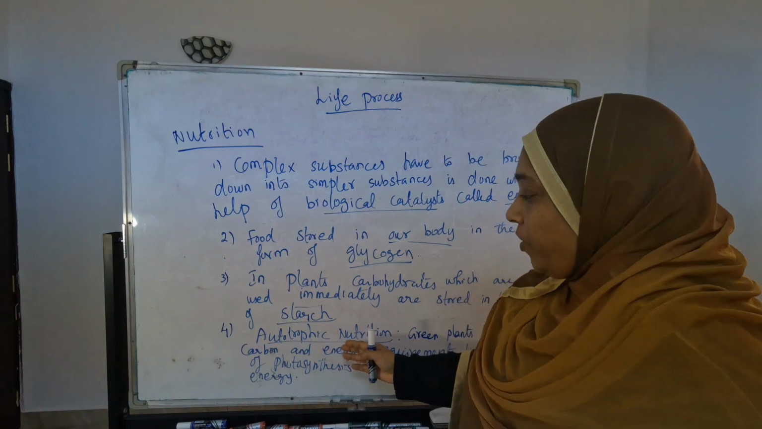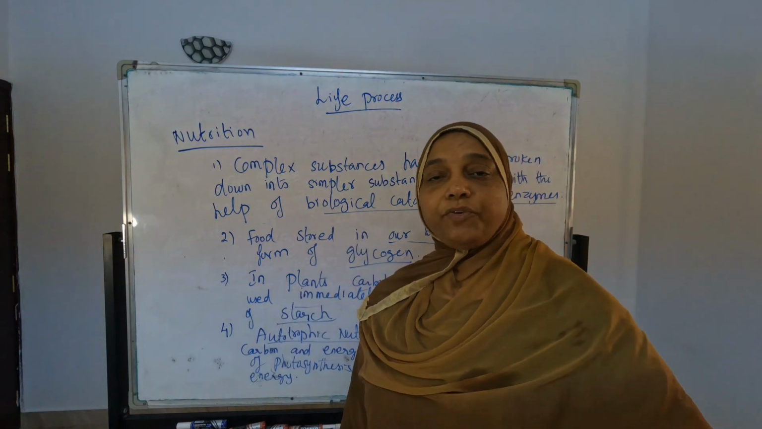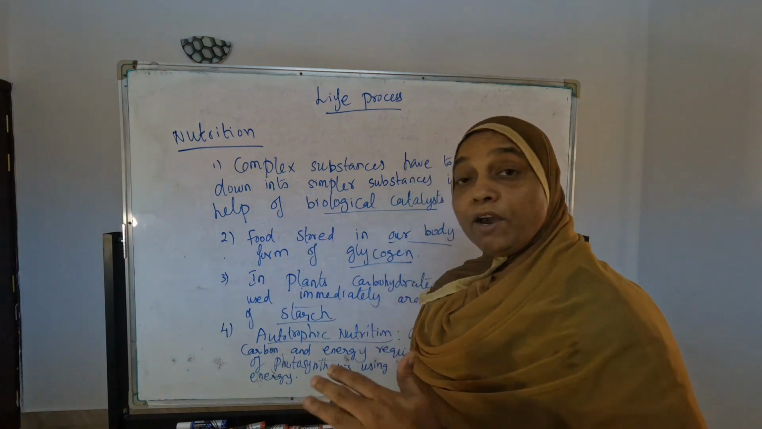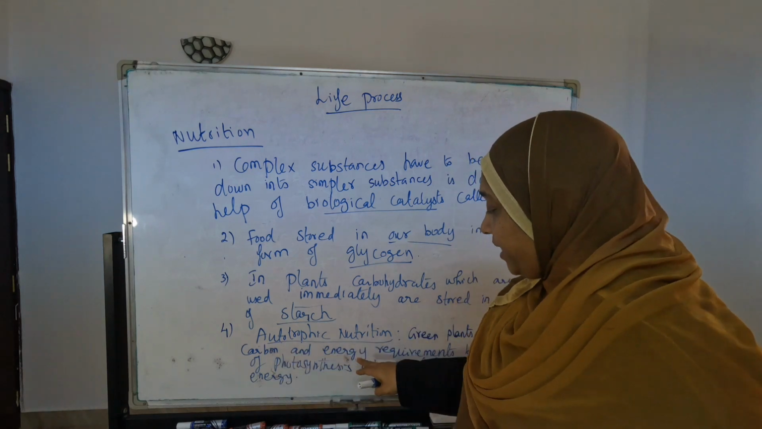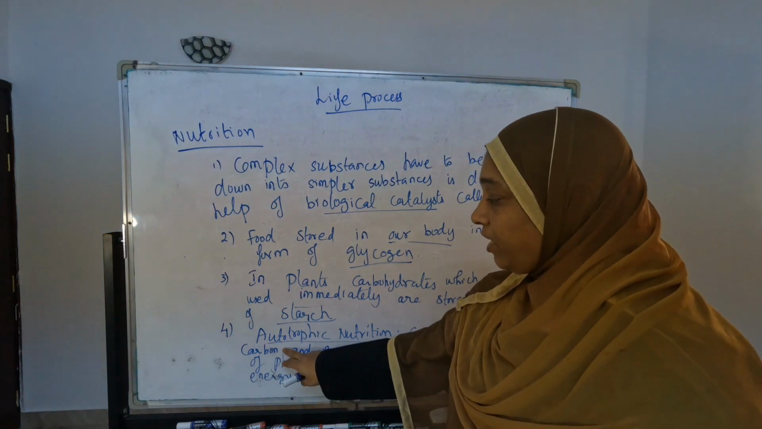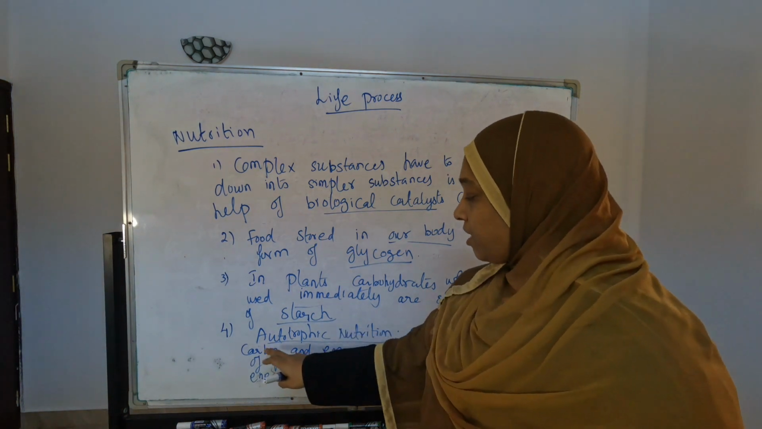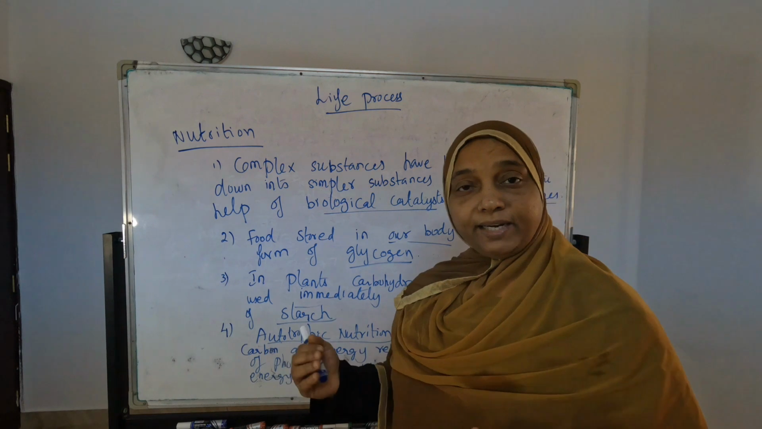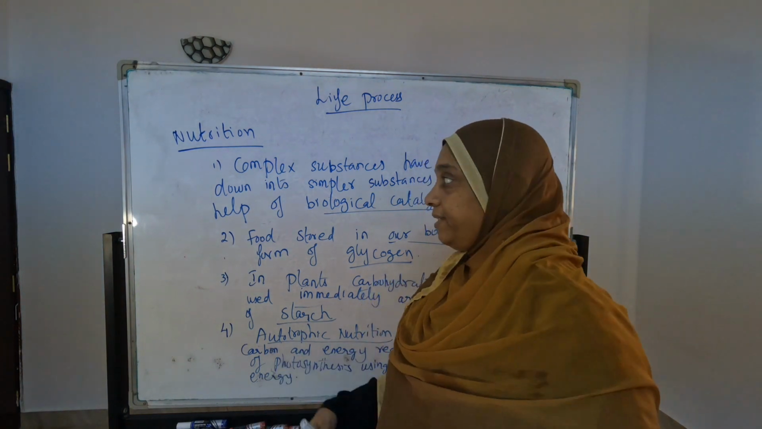Autotrophic nutrition, most probably they will not ask; I told it here just for your understanding and for recalling. Carbon and energy are the requirements for photosynthesis. What does the plant require? Mainly carbon and energy, then carbon dioxide and water. These are all additional things.